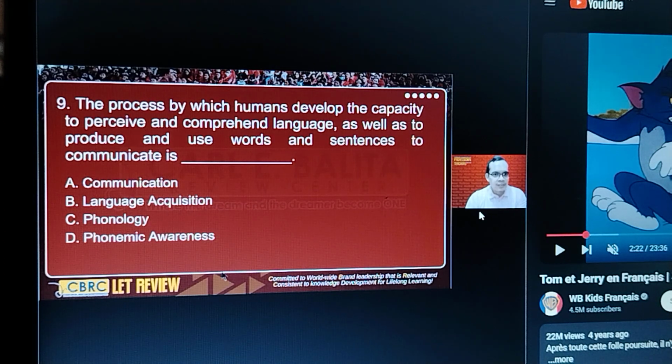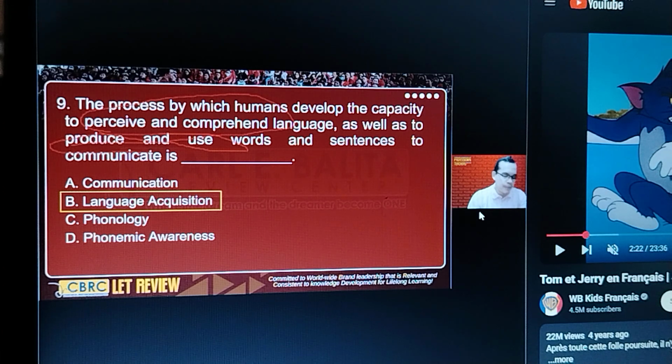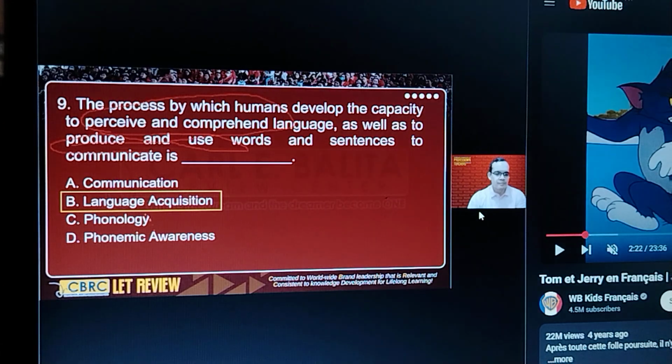Next, okay, what are the keywords here? Perceive, comprehend, and then produce and use words. So what do you call this? It is not communication, because we know that communication is to share or to make common. It's also not phonology, the study of sounds at the abstract level. So B or D? The correct answer is letter B. It is acquisition, right? Phonemic awareness is the awareness of phoneme, or the basic unit of sounds.